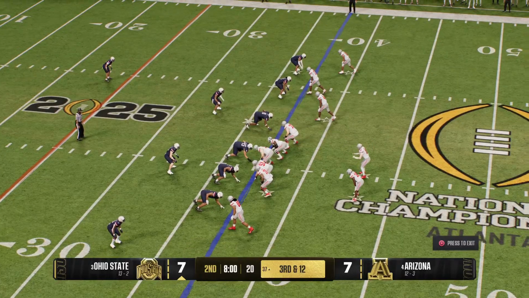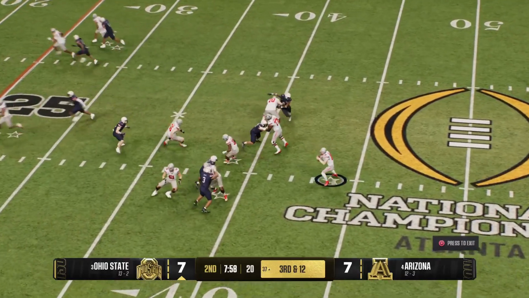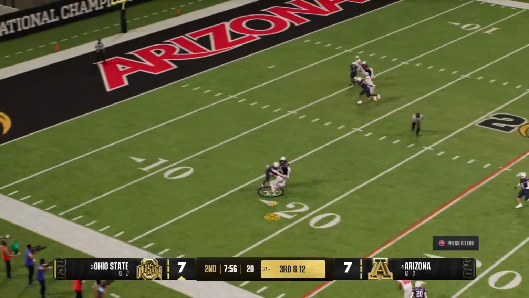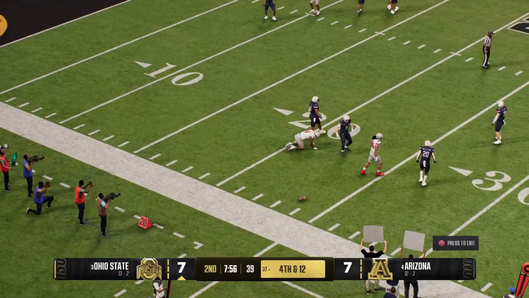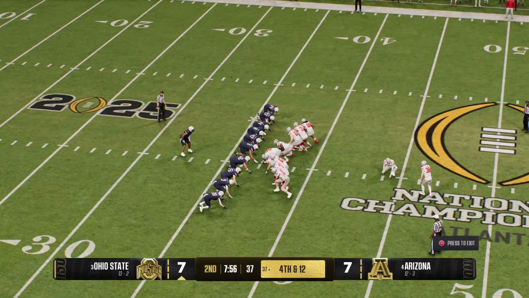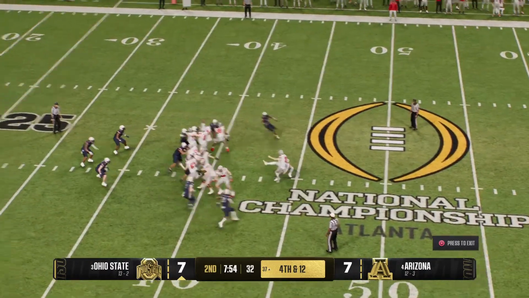Seventh play of the drive coming up, but it is third down and long. Quick throw to the left side. Can't hold on. Good defensive play. Brings up a fourth down, and the field goal unit coming on the field now. This is a daunting attempt from 54 yards out. Let's see if he's got the leg.